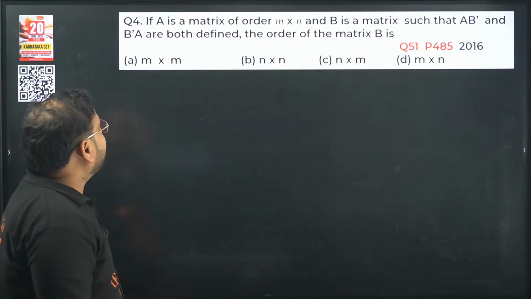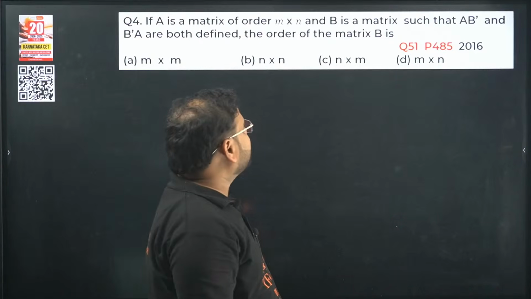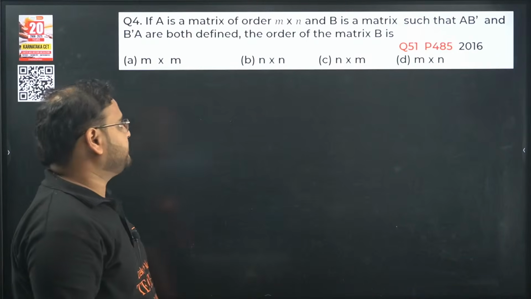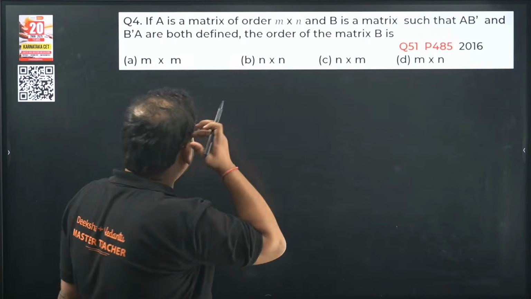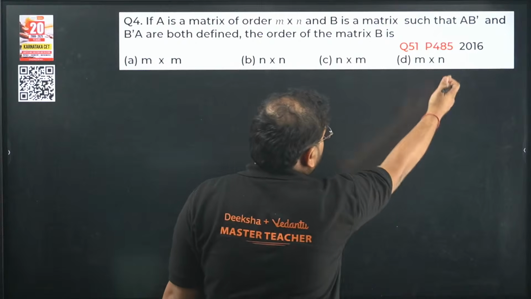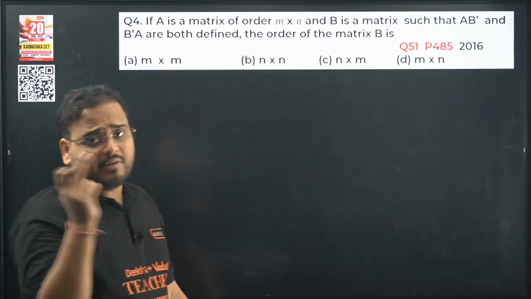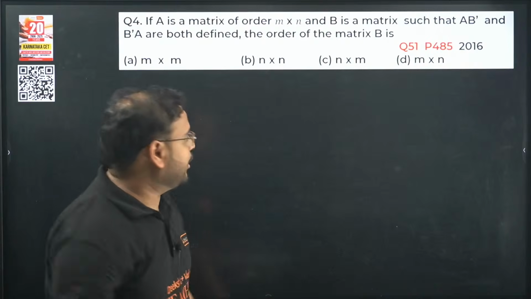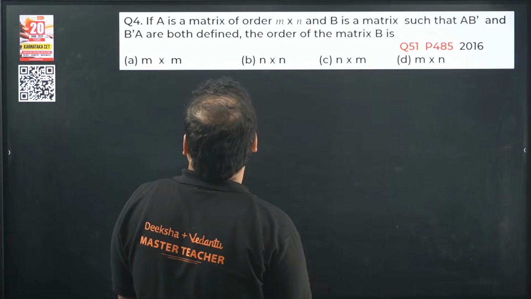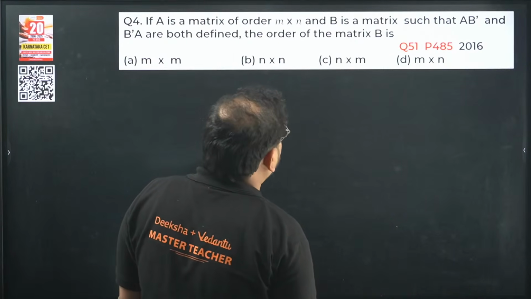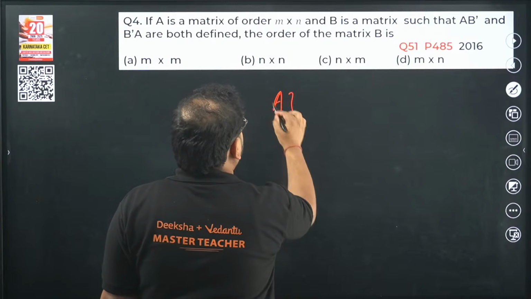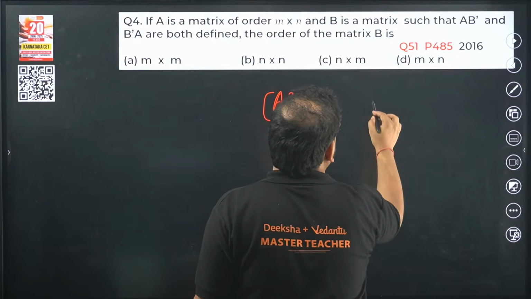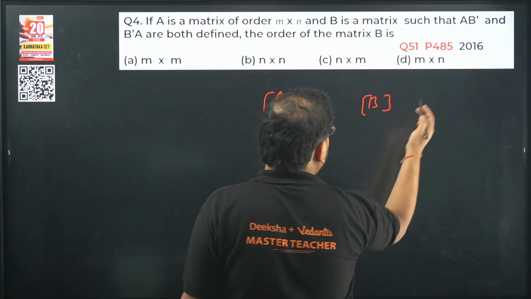All right. If A is a matrix of order m cross n and B is a matrix such that AB dash and B dash A are both defined. Same thing that we got over here in the previous question. It is the PYQ 2016, our books, question number 51, page 485. If you have it, you can check it right now. What do you have over here? If A is a matrix of order m cross n, okay sir, A is of the order m cross n. B is not known. AB dash is defined.